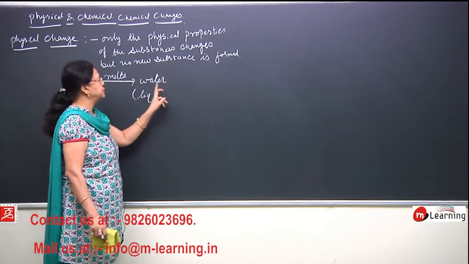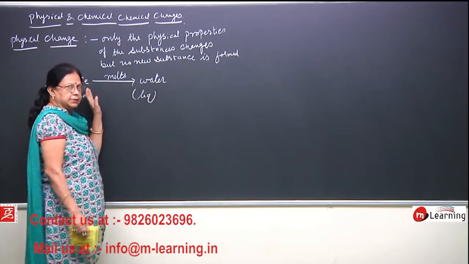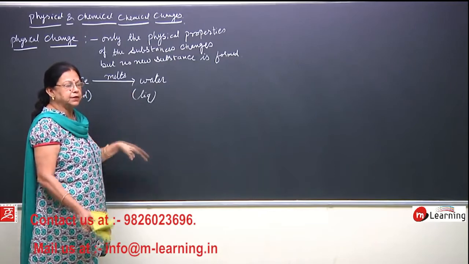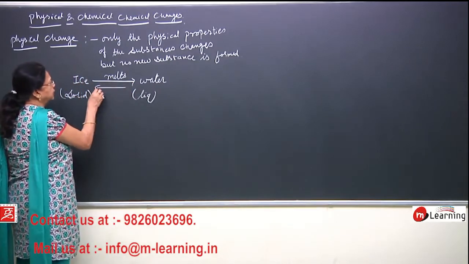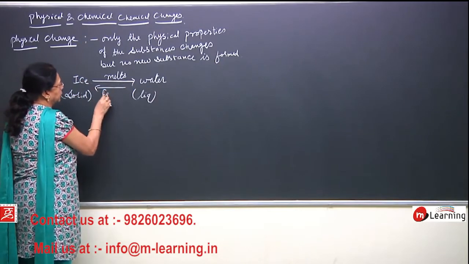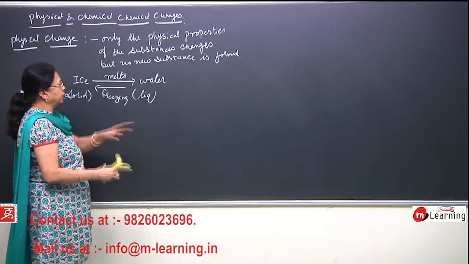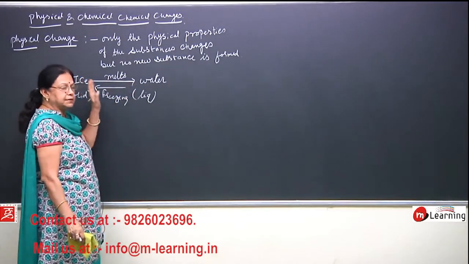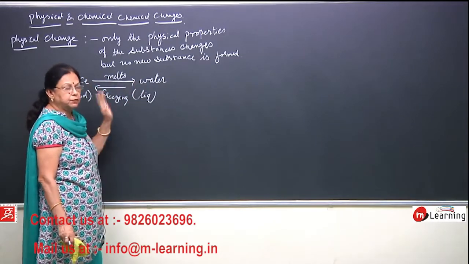No new substance is formed means if you want to change this water into ice, again you can easily change. How you can change? By freezing it. Again you can freeze the water and you can get the ice. This will again be a physical change, that is from liquid to solid state, but without formation of new substance.